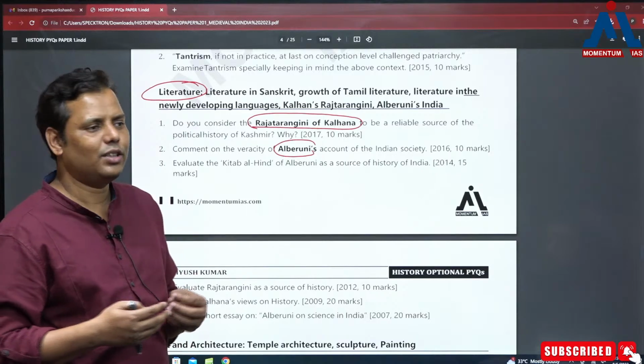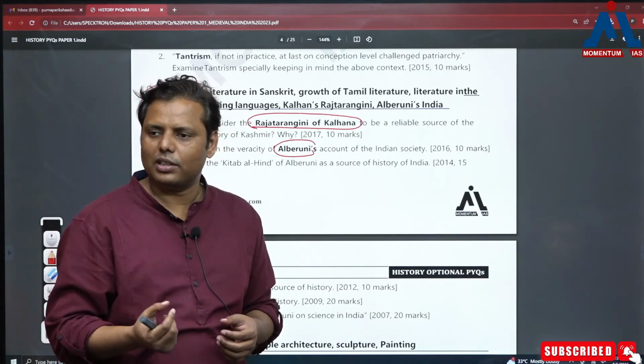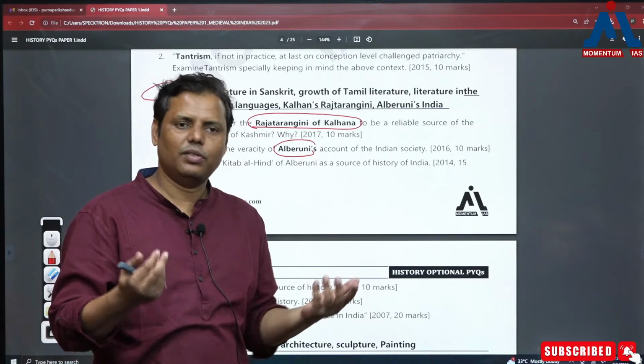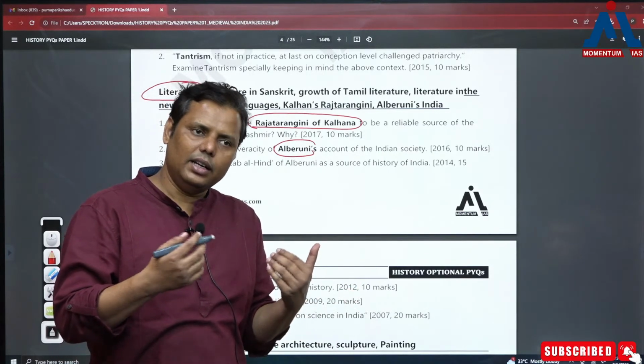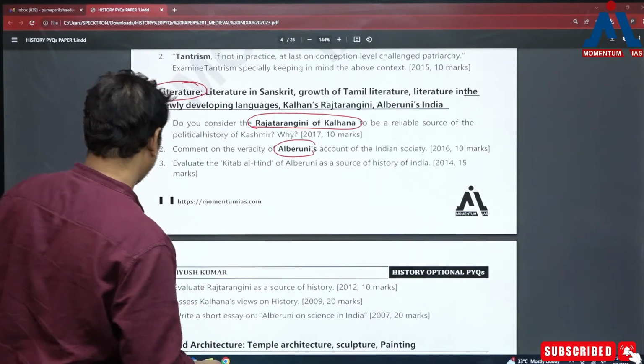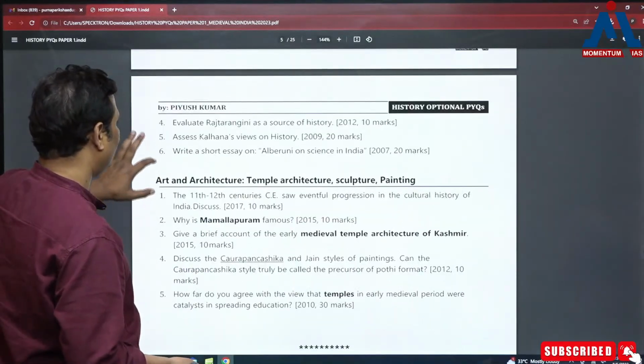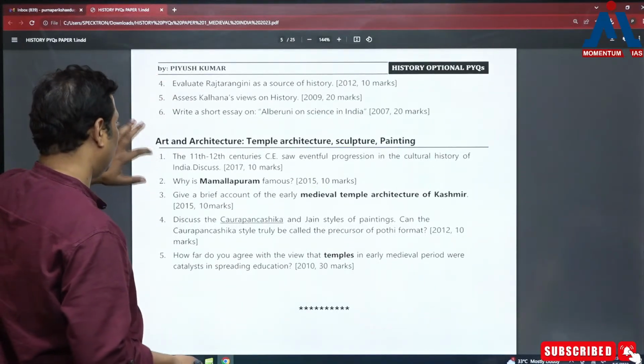और बेहतर कंटेंट कैसे होते हैं, आप 2-4 सोर्सेज के नाम आपने लिख दिए, then you wrote the name of 1 or 2 historians, and that's how you made it better. So it's a very simple way, and in the initial time when you have been preparing the subject, this effort can help you to make your answers better. And वो जो आधे नंबर का फ़र्क है उसका भी बहुत impact होता है. So of course in this part the same repeated questions are there.